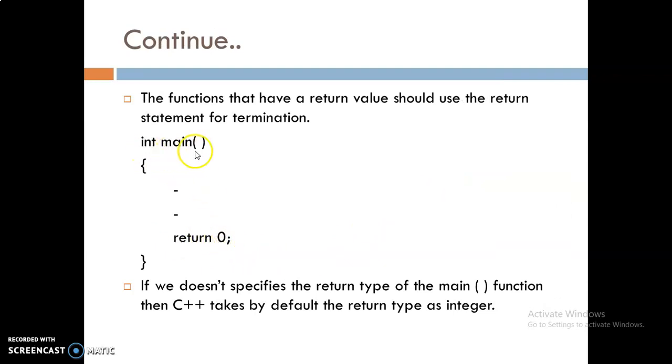So this is integer main, and that's why the value which is going to be returned by this particular main function is 0. So 0 is an integer value, and the return type is here int. So return 0 means it is a numeric as well as integer return value, and that's why along with the main function the return type is int.